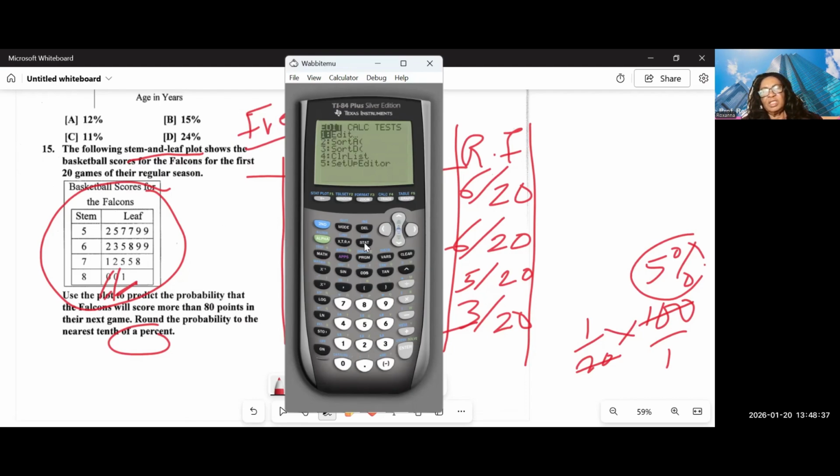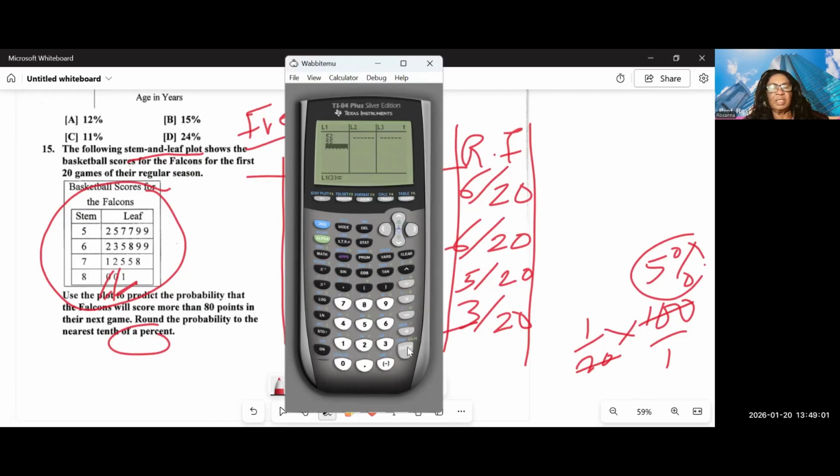So the first thing is you should be able to read the stem and leaf plot. The first number is 52. Be careful, we are going to be typing the numbers in. I put it in list L1 and press enter. Second number is 55.